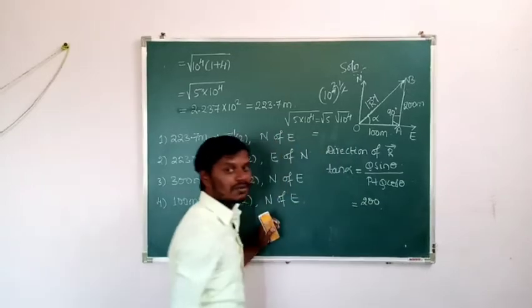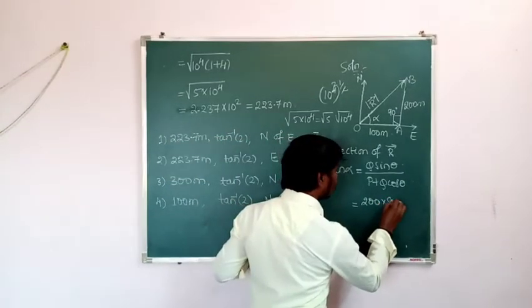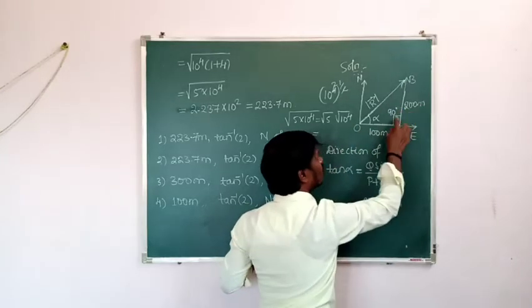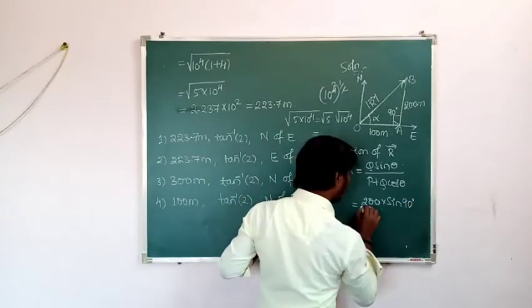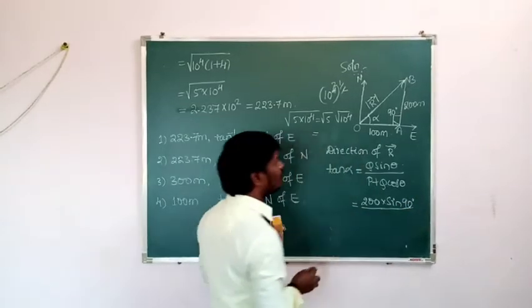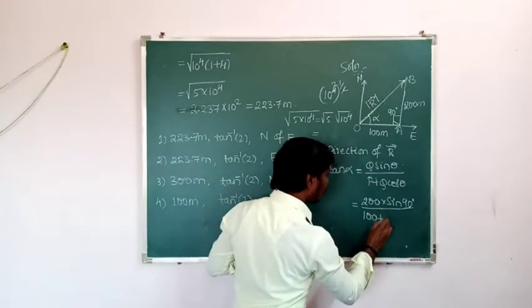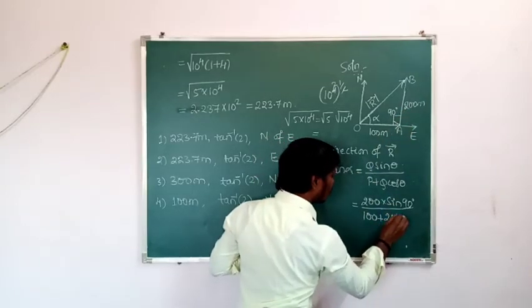The magnitude of vector Q, that is 200 into sin 90, because the angle between the vector OA and vector AB is how much? 90 degree. Okay. Sin 90 degree divided by the magnitude of vector P, that is 100, plus the magnitude of vector Q, that is 200 into cos 90.